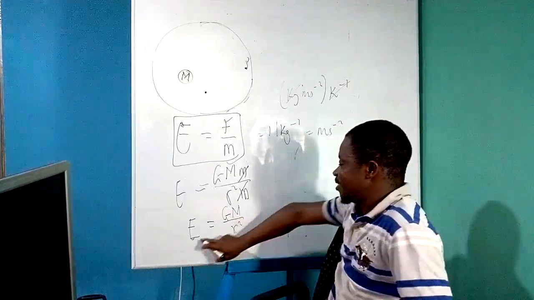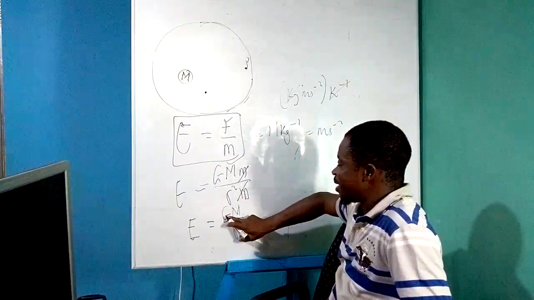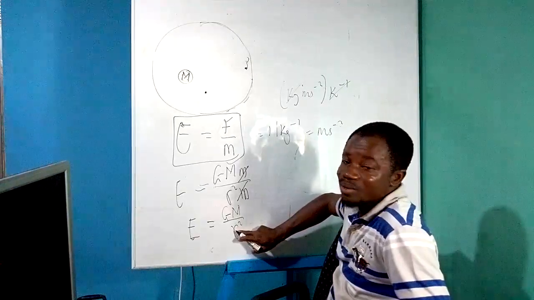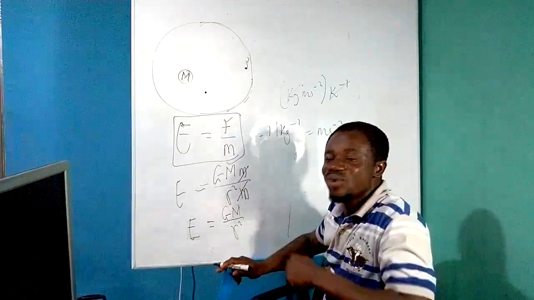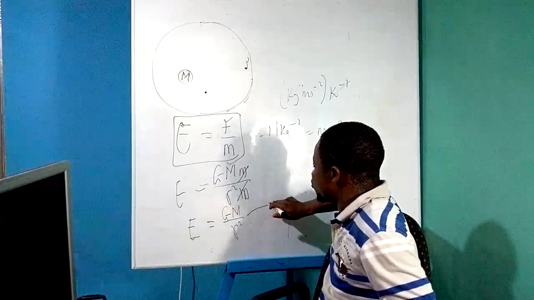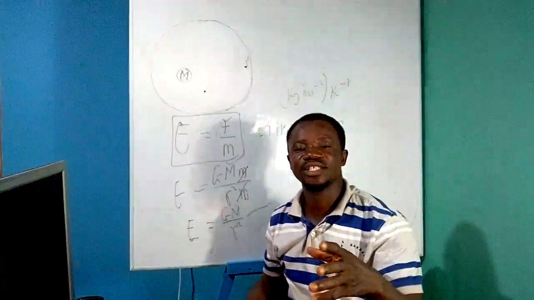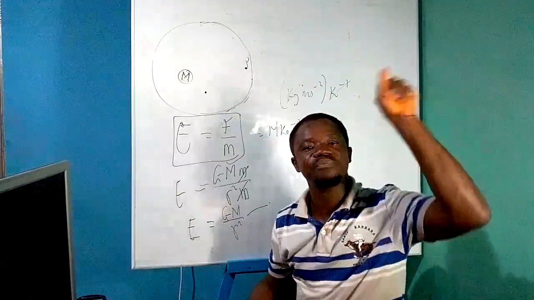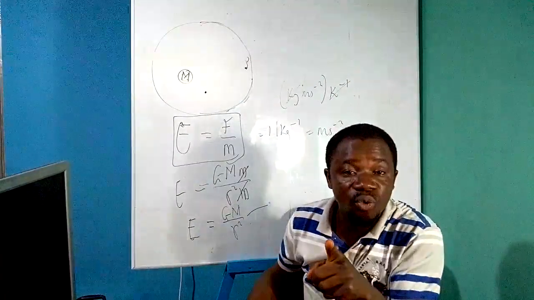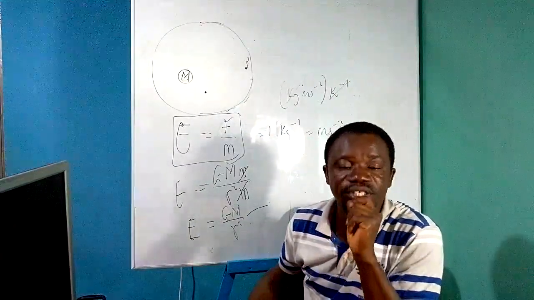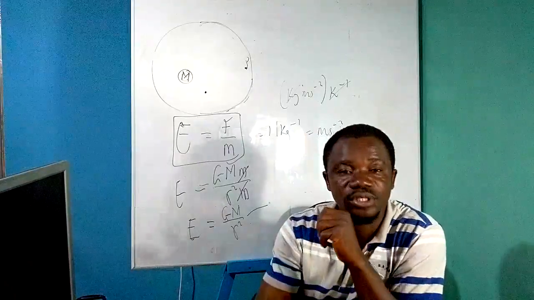So look at this. The field intensity E is given by G capital M over R squared. The same formula we had for acceleration due to gravity. So we say that the gravitational field intensity at a point in the gravitational field is equal to the acceleration due to gravity at that point. Simple.